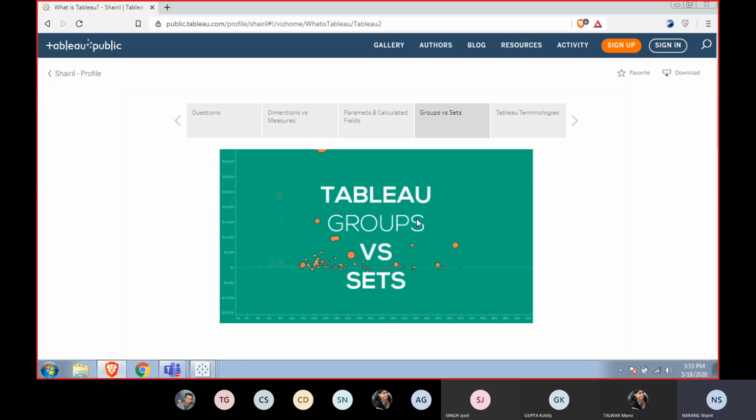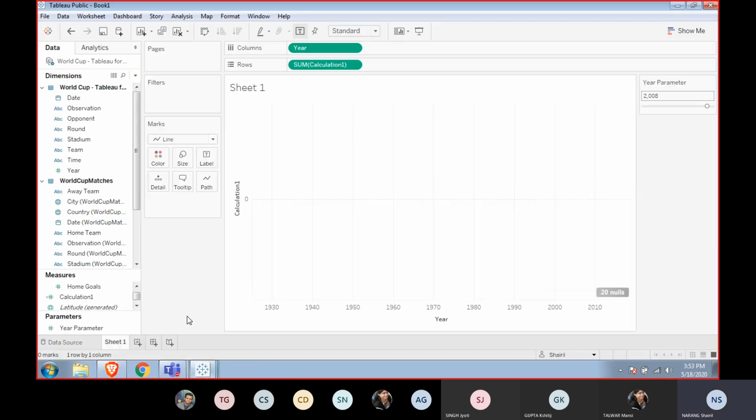That is a set. So it has reduced the amount of data points in a variable and created a new variable with another name, and that variable falls under the category of sets. Does it make sense?